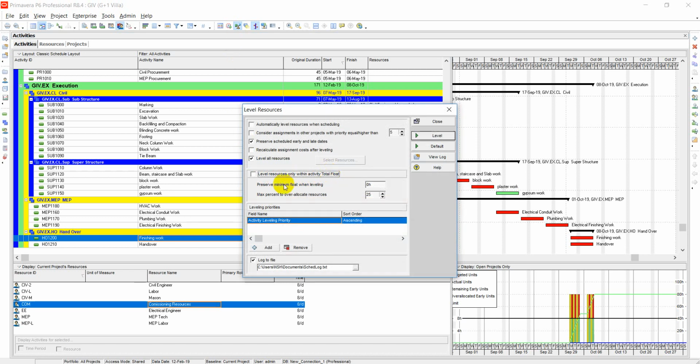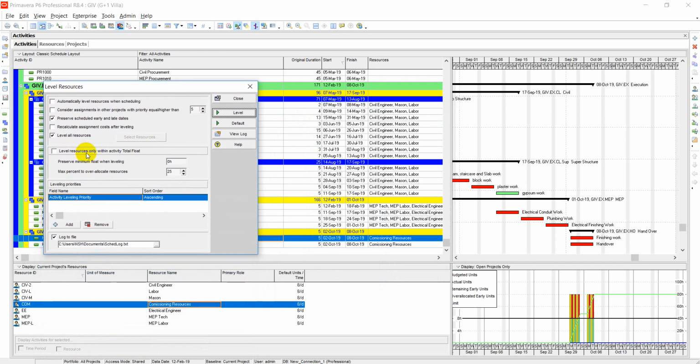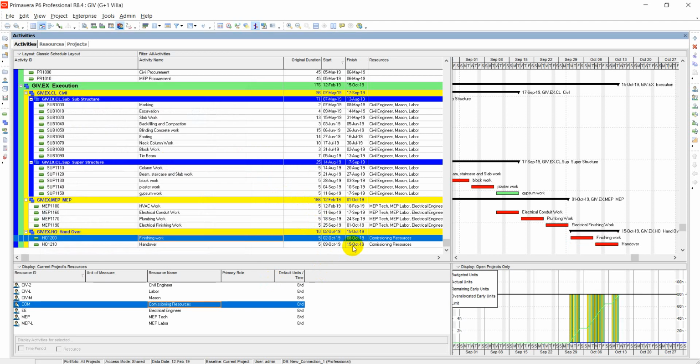If we uncheck this one, it means that it will level resources on the critical path also. And if it levels resources on the critical path, it will change the schedule date. See here, this schedule finish date is 8th of October. After leveling, it is changed to 5th of October. So care should be taken here.